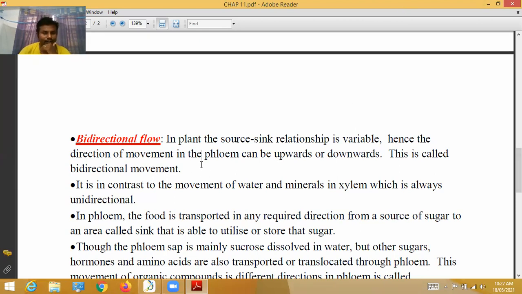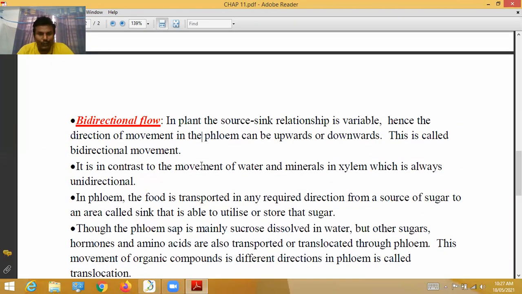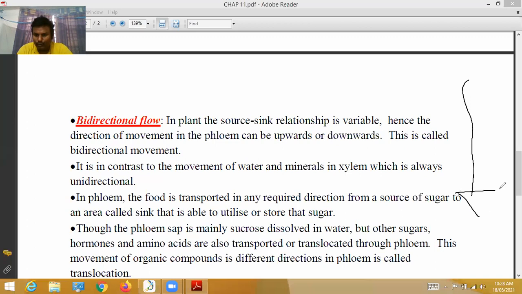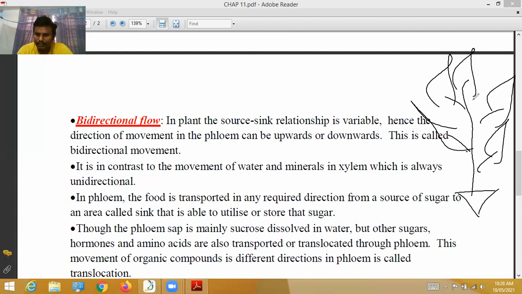Next, bidirectional flow. In a plant, the source-sink relationship is variable. Variable means what? It depends upon the situation. The source becomes sink, and the sink becomes source. Hence the direction of movement in the flow can be upward or downward. This is called bidirectional flow.